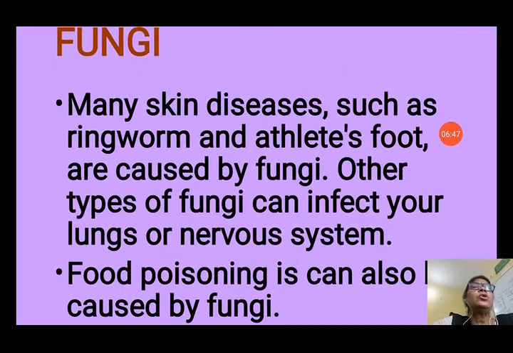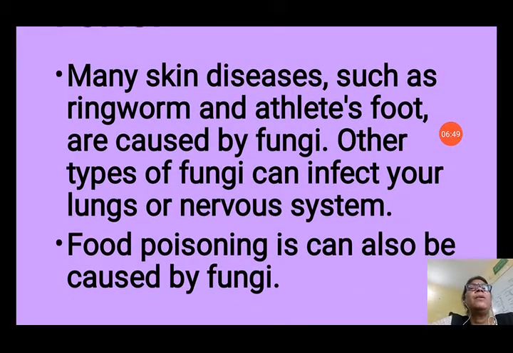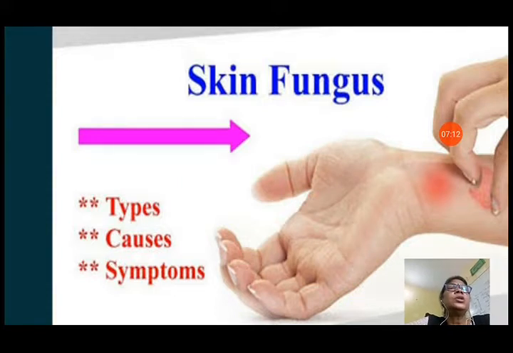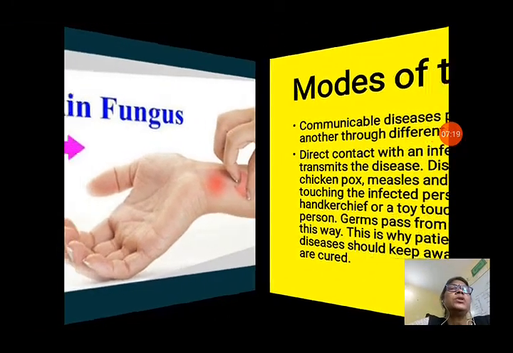Now another type of microorganism is fungi. Many skin diseases such as ringworm and athlete's foot are caused by fungi. Other types of fungi can infect your lungs or nervous system also. Food poisoning can also be caused by fungi sometimes. You can see skin fungus. In this you can see how the skin is itching. Now here you can see ringworm. It is so itchy, and has ring-like forms.